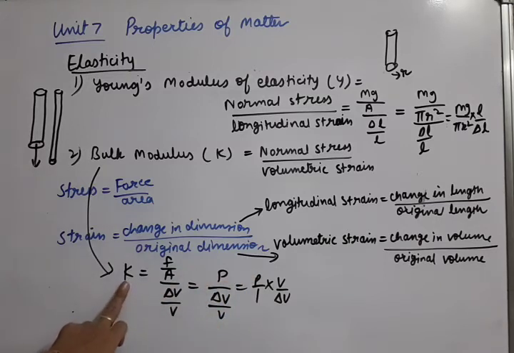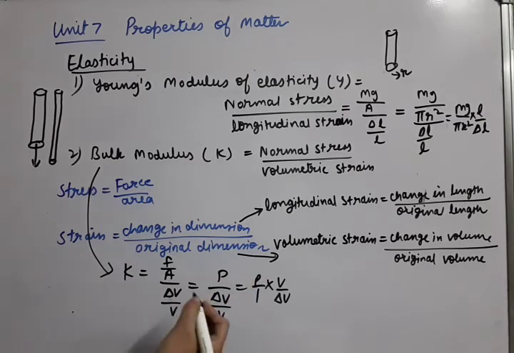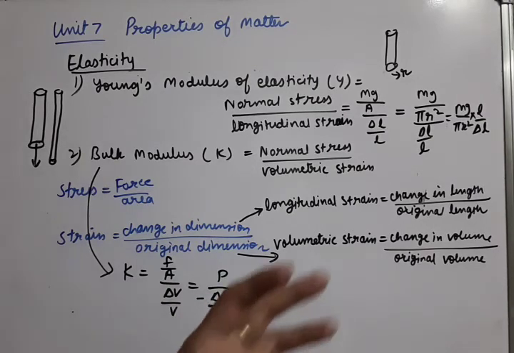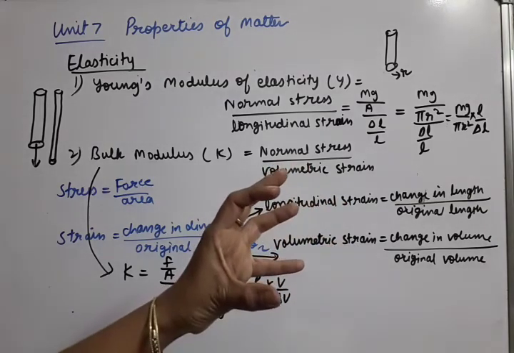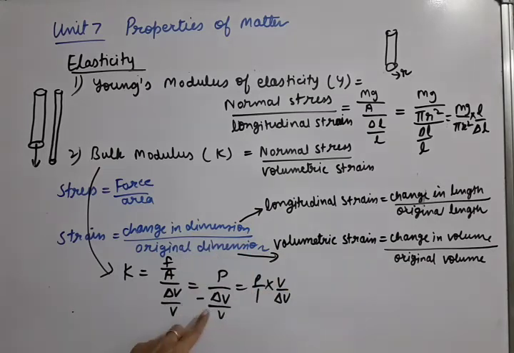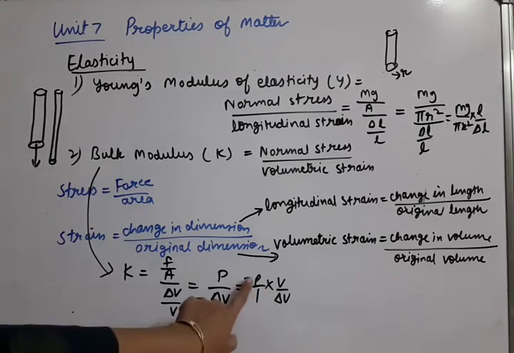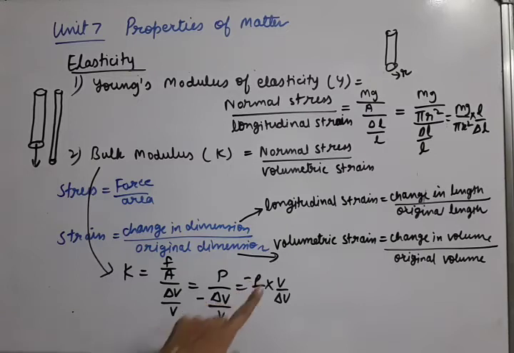Bulk modulus we represent by K. So finally the formula is in terms of pressure, and there is a negative sign also, because when we apply the force from all the sides, the volume of the body decreases. So change in volume is negative, so here also a negative sign should come. Whenever volume decreases, you have to put a minus sign. Okay, now let us do some practice questions.